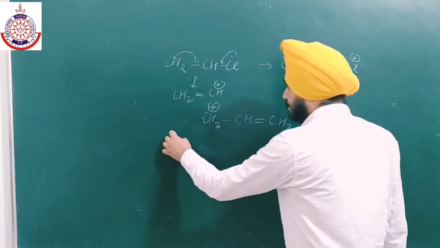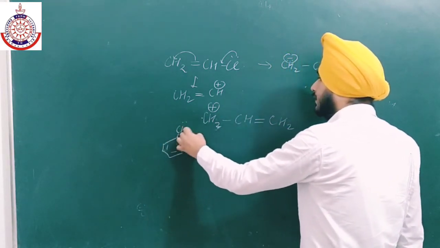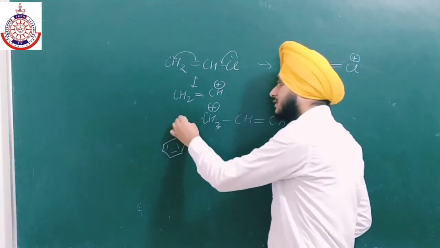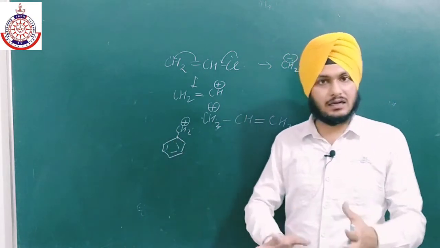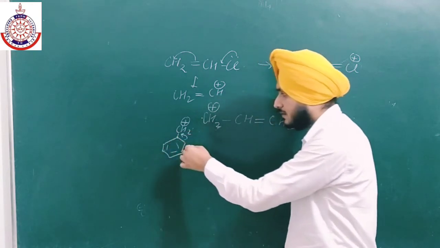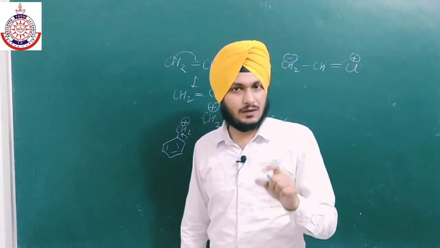And similarly, in case of benzylic also, like we have benzyl chloride. Now, after the removal of chlorine, positive charge will be generated over here, and this positive charge and this whole benzene ring are in resonance with each other. That is why they are more stable. This bond will shift over here. One thing in resonance, positive charge will not shift.